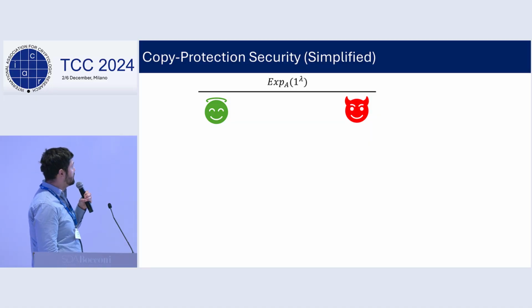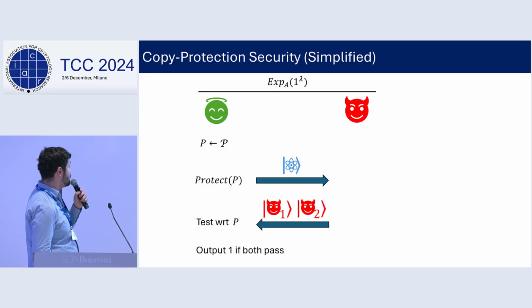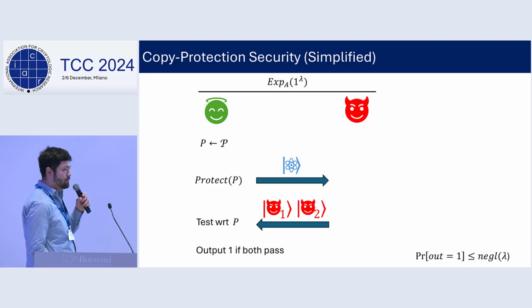We will start with a simplified case. So the challenger samples a program from some distribution, and it gives a quantum encoding of it to the adversary. The adversary tries to create two entangled adversaries called pirates, and these pirates are tested by the challenger. The precise meaning of testing will depend on the application, as we will see later on, and we require that the probability of both pirates passing the testing is at most negligible.